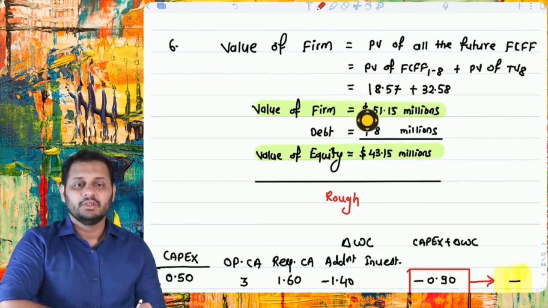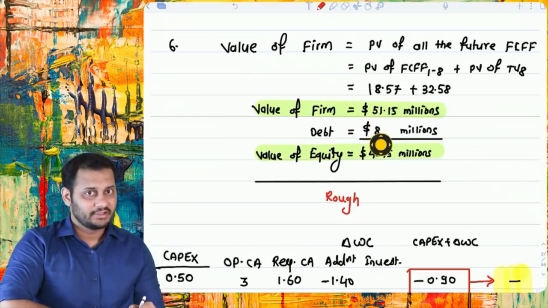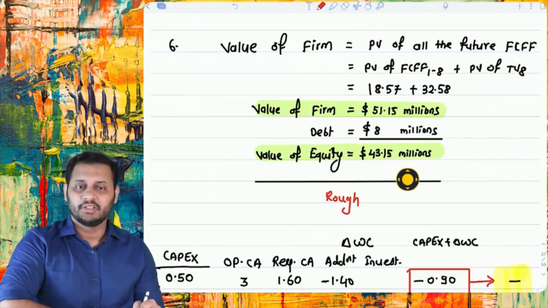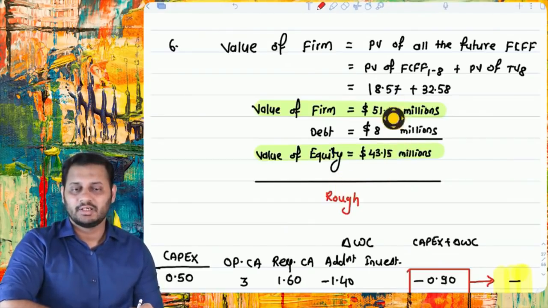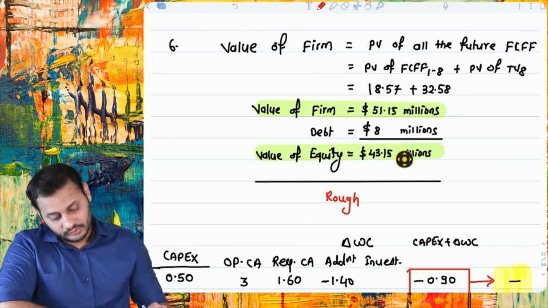So the value of the firm was $51.15 million. Then debt was $8 million given in the question. We arrived at the value of the equity. That's it. Simple. These two were asked in the question.